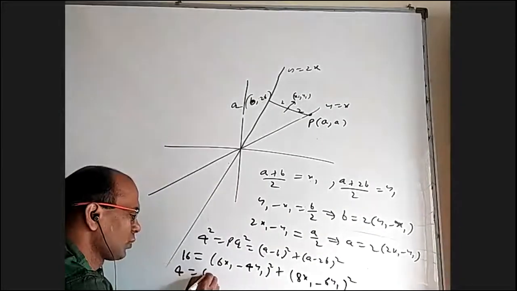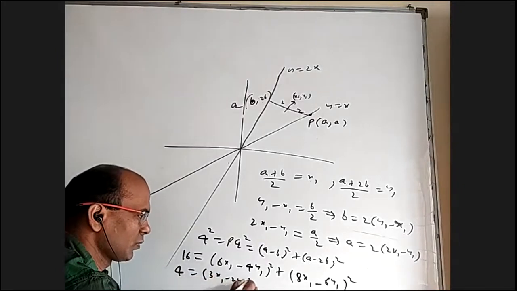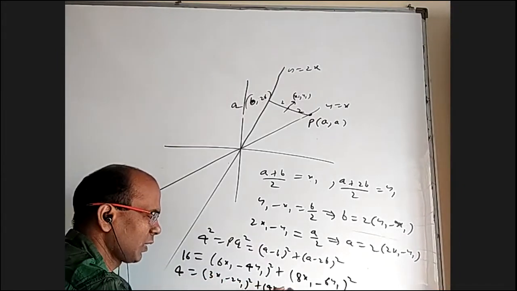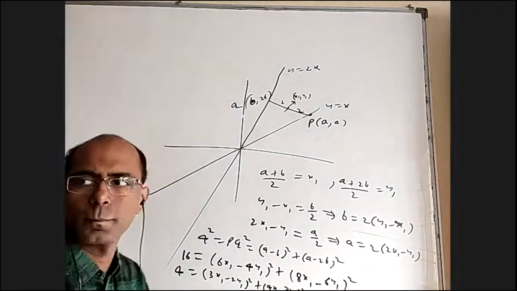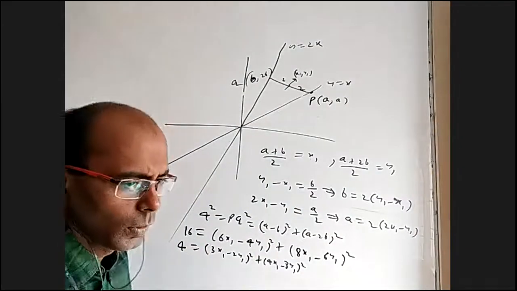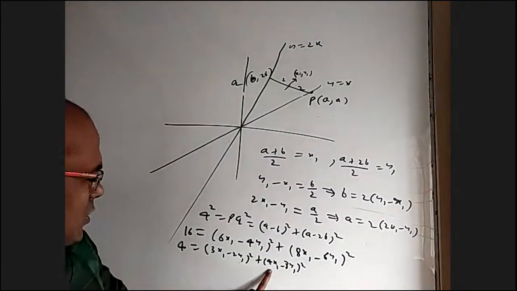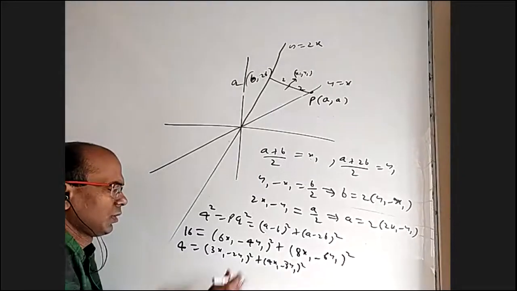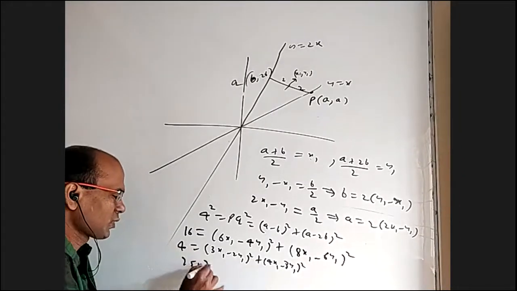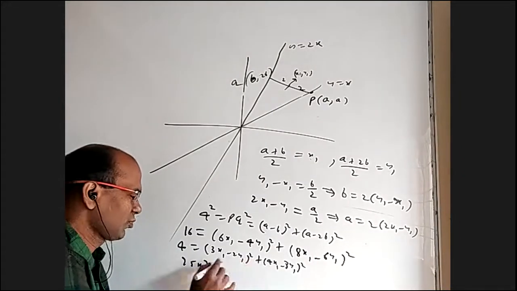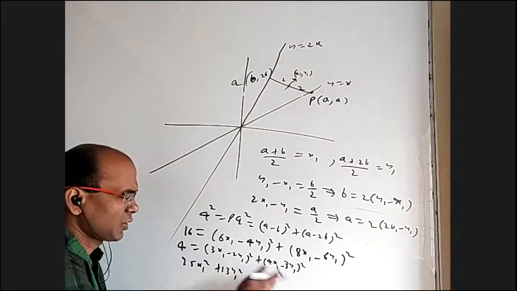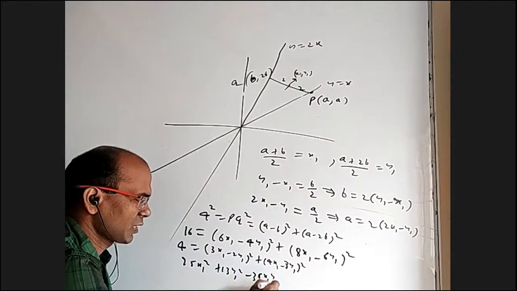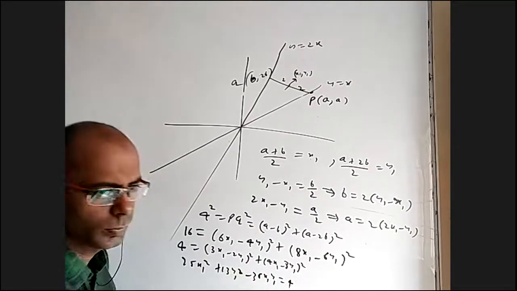So 4 equals (3x1 minus 2y1) whole squared plus (4x1 minus 3y1) whole squared. If I expand, this comes to 25x1 squared, 13y1 squared, minus 36x1y1 equal to 4.